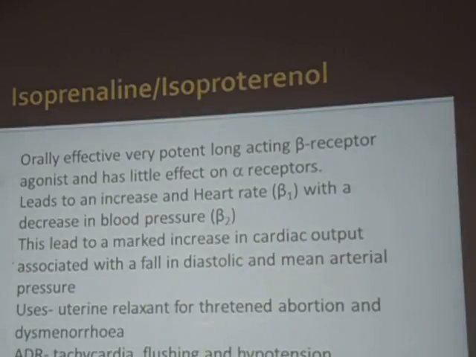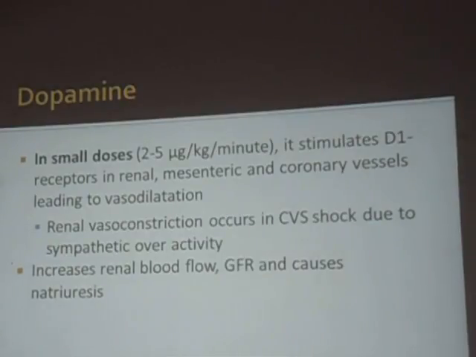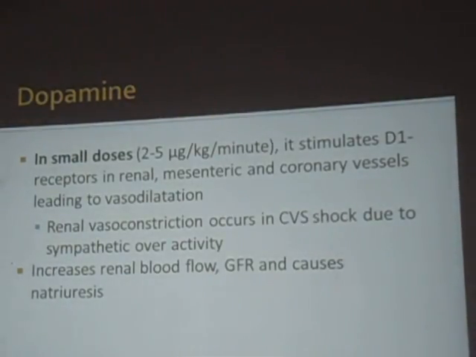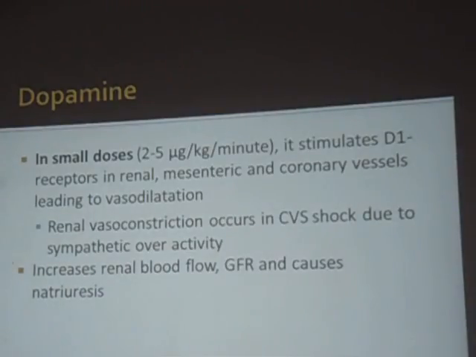So you can use it for shock conditions. Okay, it can be used as a uterine relaxant. Okay, we told that beta agonists are helpful as uterine relaxants. We can use it in threatened abortion and dysmenorrhea. The adverse effects may be in the form of tachycardia, flushing, and hypertension. Based on these beta 2 receptors, we can get hypotension. So dopamine, we need to remember dopamine at different doses has different actions.